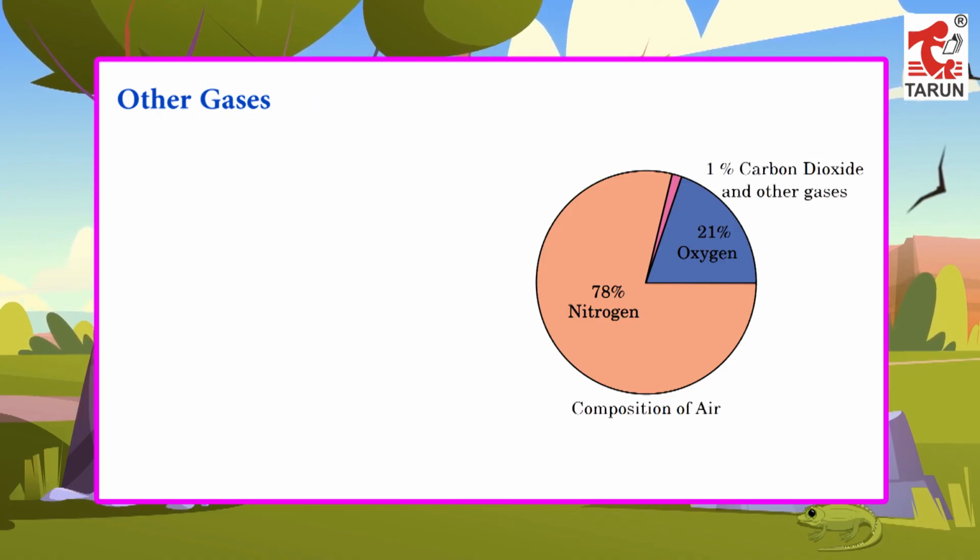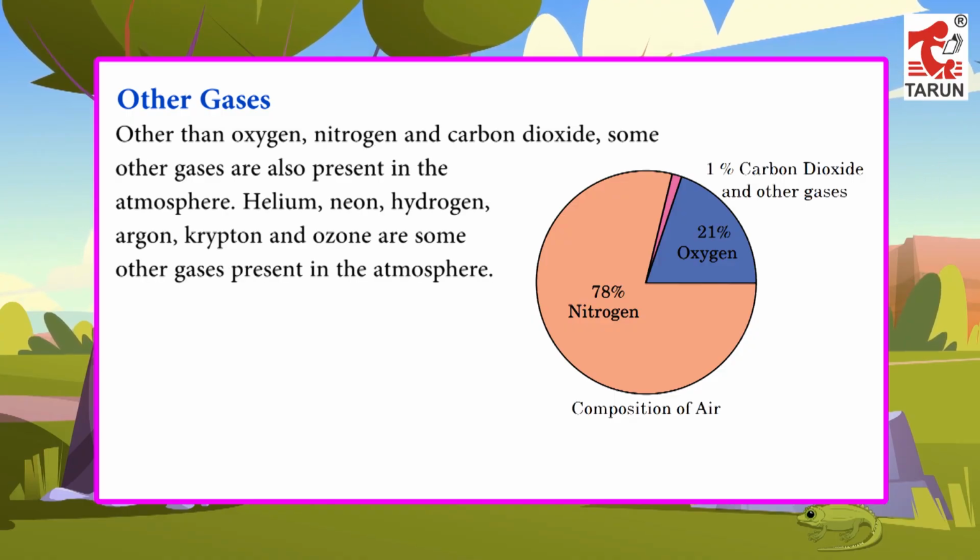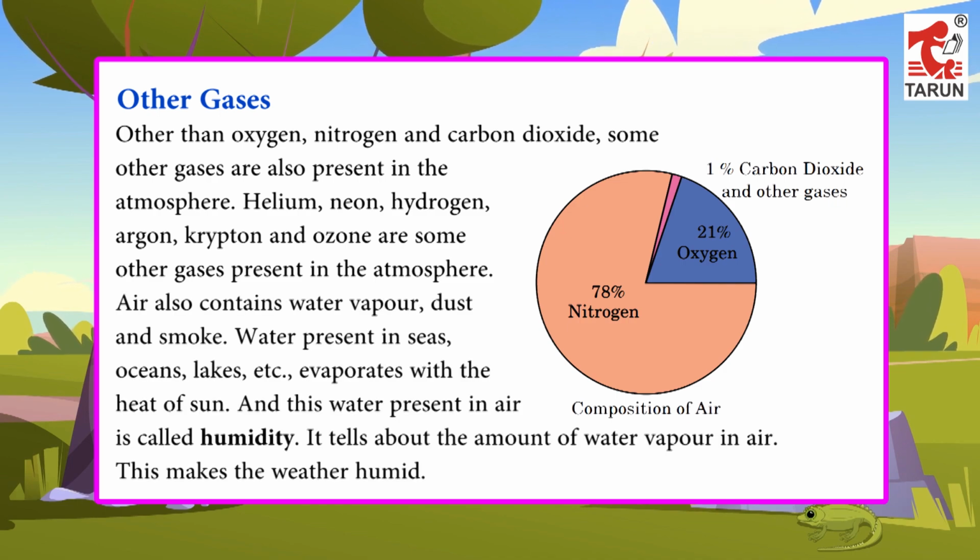Other gases. Other than oxygen, nitrogen and carbon dioxide, some other gases are also present in the atmosphere. Helium, neon, hydrogen, argon, krypton and ozone are some other gases present in the atmosphere. Air also contains water vapor, dust and smoke. Water present in seas, oceans, lakes, etc. evaporates with the heat of sun, and this water present in air is called humidity. It tells about the amount of water vapor in air. This makes the weather humid.